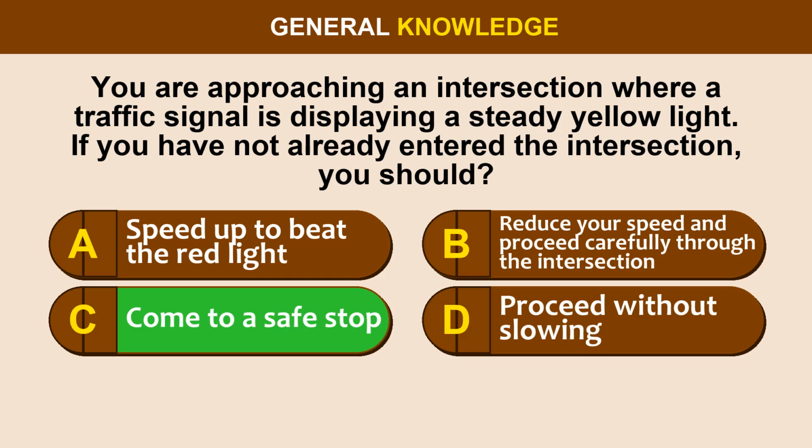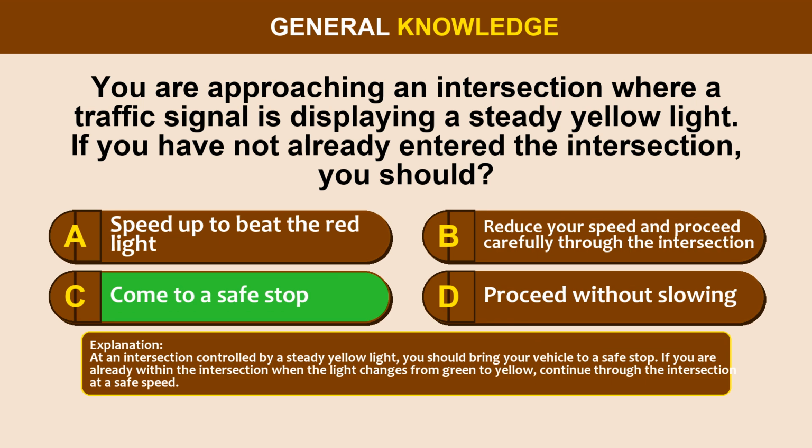The correct answer is option C. Come to a safe stop. At an intersection controlled by a steady yellow light, you should bring your vehicle to a safe stop. If you are already within the intersection when the light changes from green to yellow, continue through the intersection at a safe speed. Question 17.